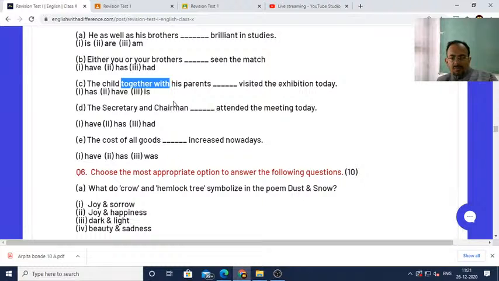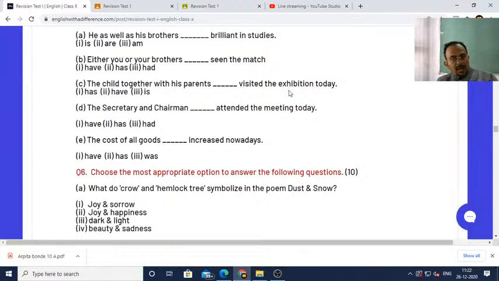together with. So always remember, whenever two subjects are connected with together with, like as well as, the verb will agree with the first subject. So the first subject is child, which is singular, therefore the verb should also be singular. So the child together with his parents has visited the exhibition today.